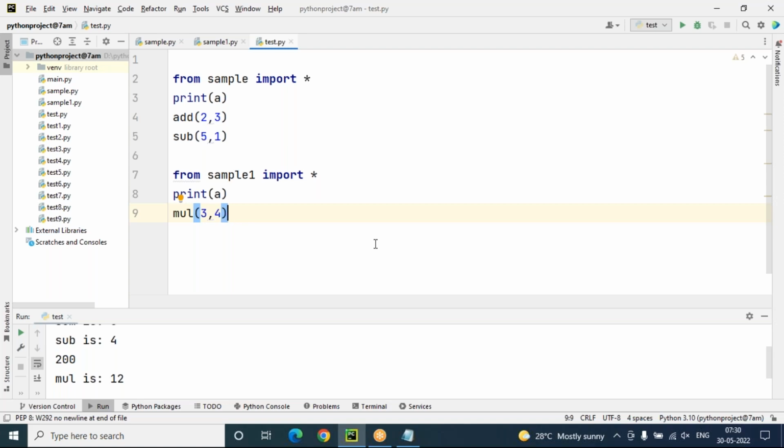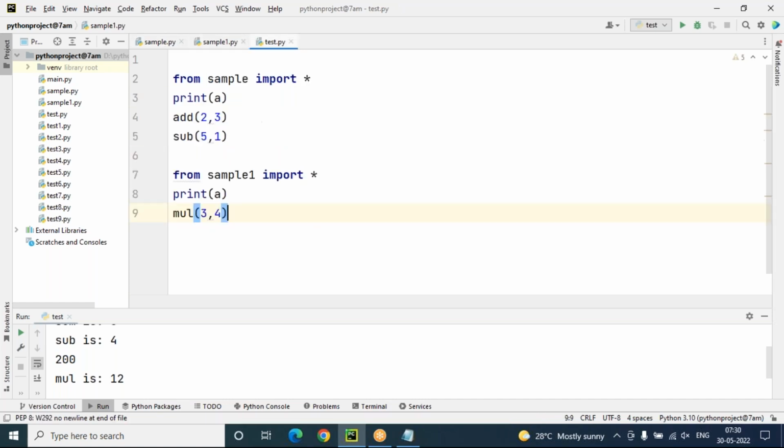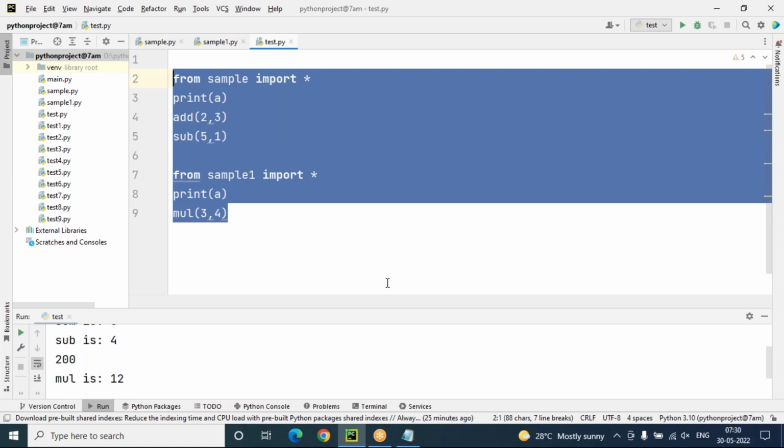But before discussing built-in modules, I'm telling one thing. Sir, I created one module a few days back, sample.py or sample1.py. Right now, I want to import something from sample, but I don't know exactly what variables are there and what functions are there. So I want clear information about my module, sir. How can I get the information from my module?